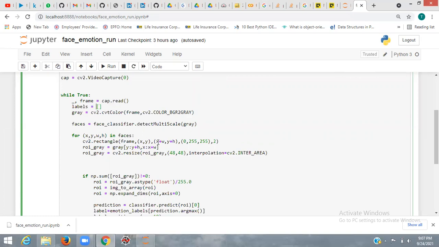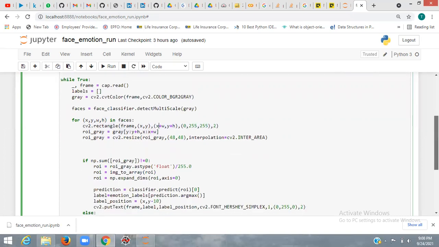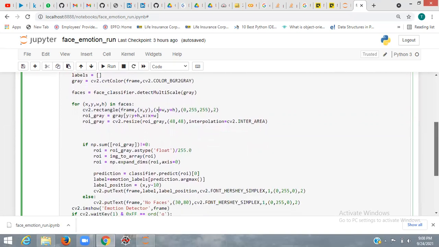I have set the width and height of the face, and I am creating a rectangle frame around my face. ROI means region of interest, so it will focus on the face area only.